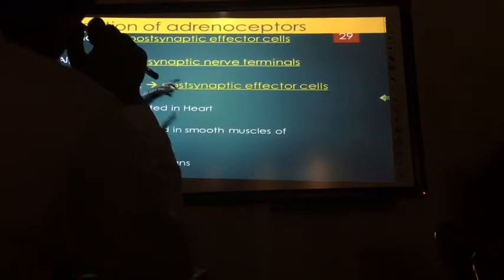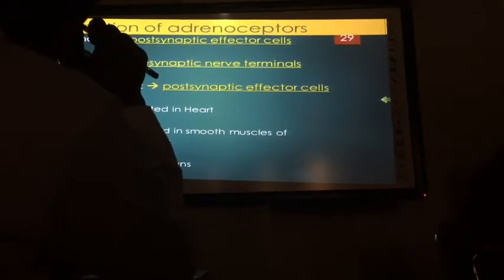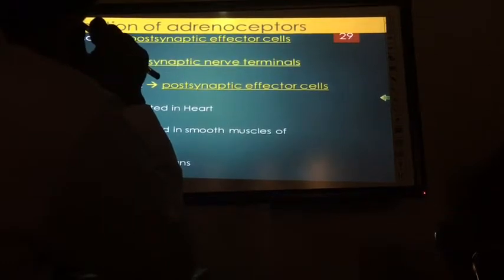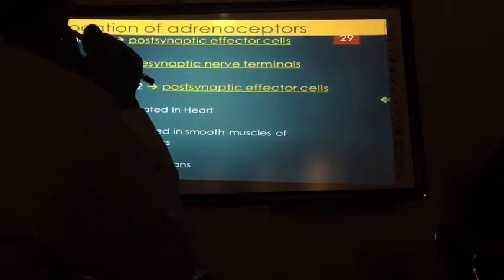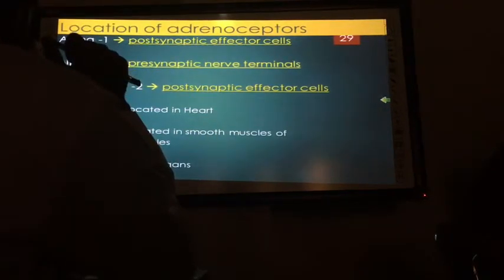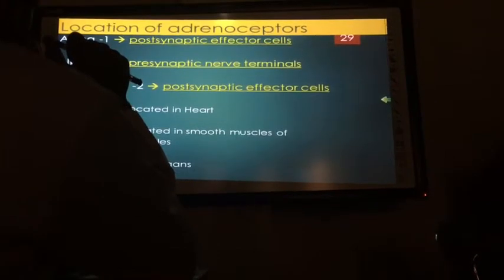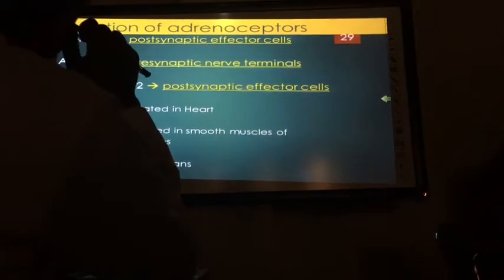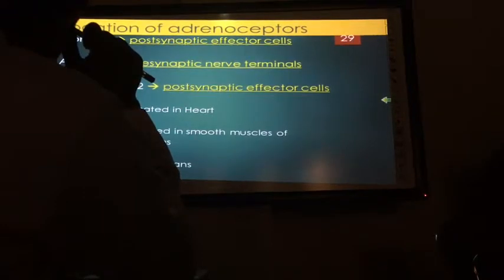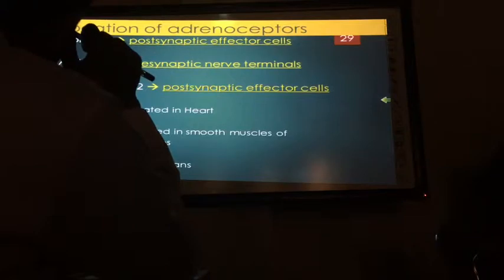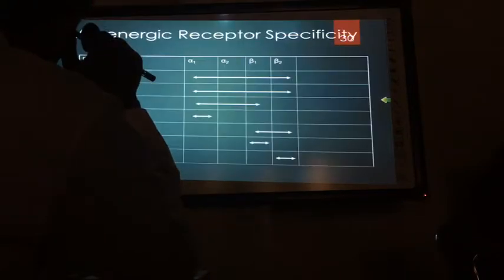Alpha 2 are very specific in certain areas of the brain, like clonidine stimulating alpha 2 receptors in the brain, but most of the time their location is presynaptic nerve endings. Beta 1 and beta 2 are on most postsynaptic cells. Beta 1 is specifically in the heart, beta 2 in lungs, some arterioles, and some visceral organs.